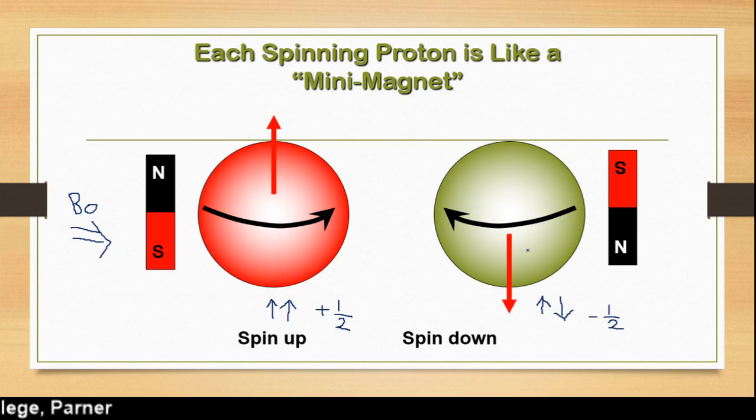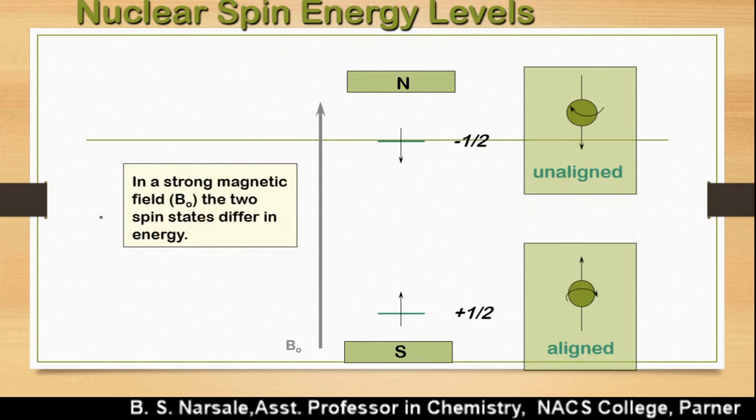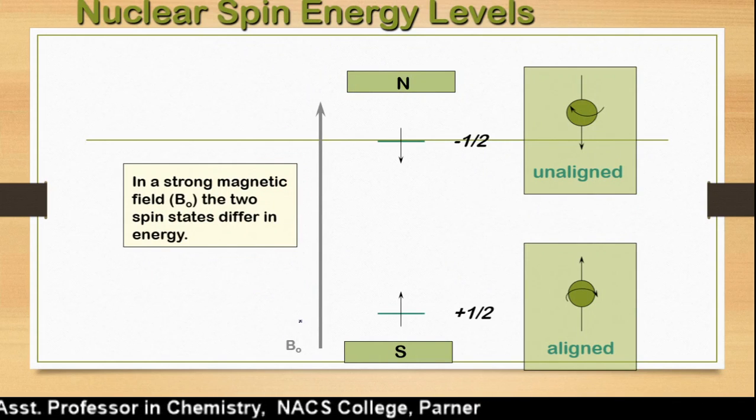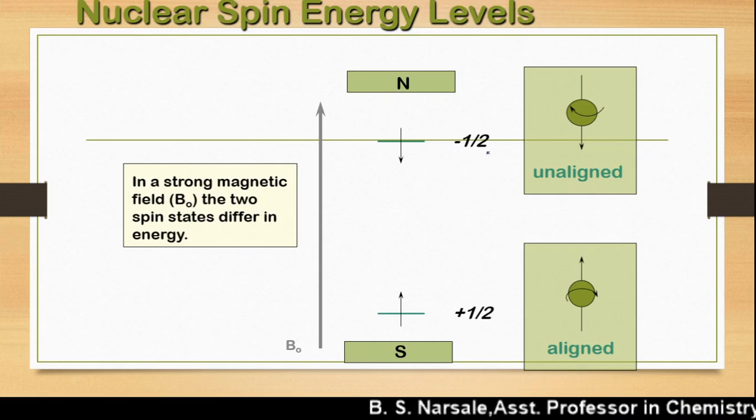So it behaves like a nucleus, and due to that, what happens? Consider a simple nucleus, the hydrogen nucleus. The hydrogen nucleus will adopt its orientation with respect to the applied magnetic field in an aligned fashion or in an unaligned fashion, as it has two spins, plus half spin and minus half spin.